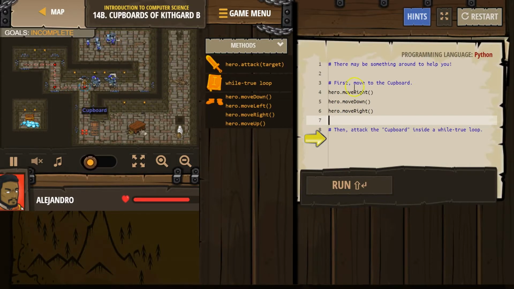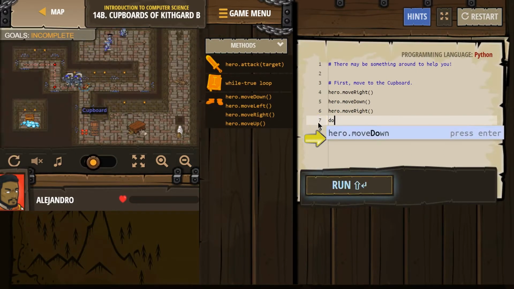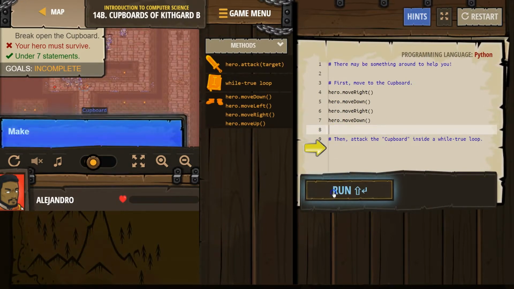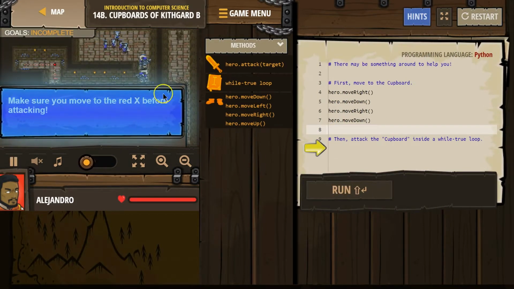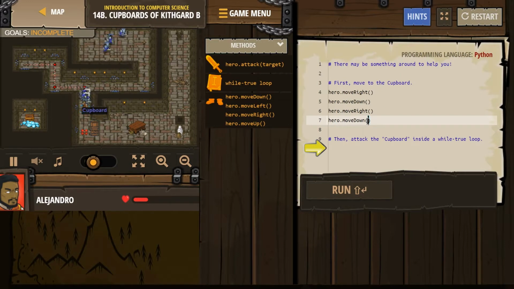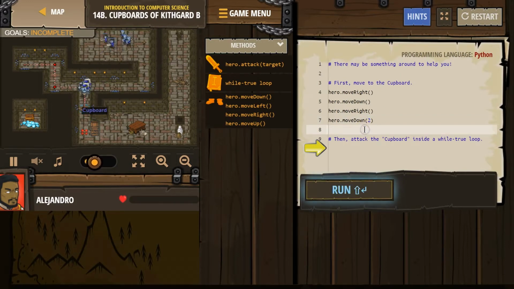Go to the cupboard, maybe? Okay. Down. Hopefully... maybe there's a big sword in there? Alright, that should get us to the cupboard. And then... I'm moving. Go away. Oh, not enough. Alright. To go down again, I'm just going to put a number in here instead of writing it twice. I find it easier.